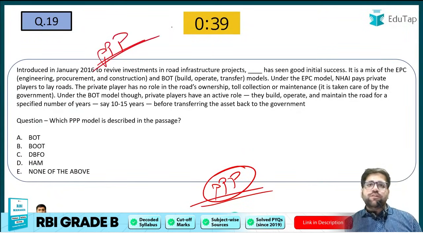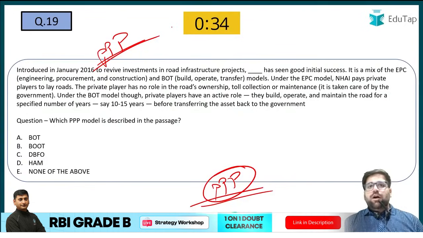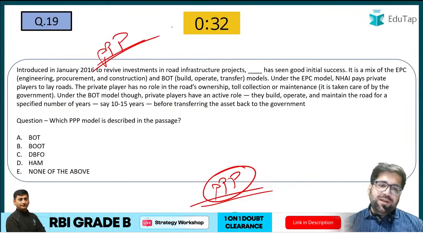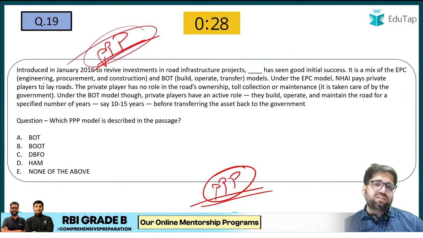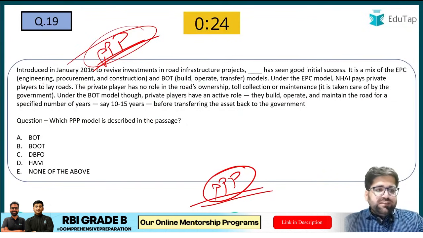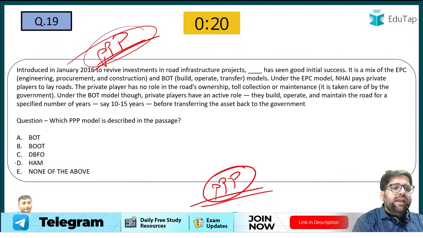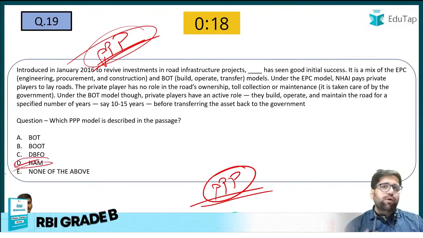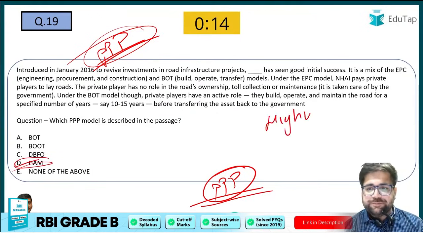If you see the history of this particular chapter, very less weightage was given, but suddenly out of that particular pressure cooker, RBI just asked a question on PPP, and mind you, my friends, I think a set of 3 questions is there which is equivalent to 6 marks. So let's see who gives me the right answer for question number 19. Yes, the correct answer will be HAM, that is hybrid annuity model. Hybrid annuity model is very famous when it comes to highways.